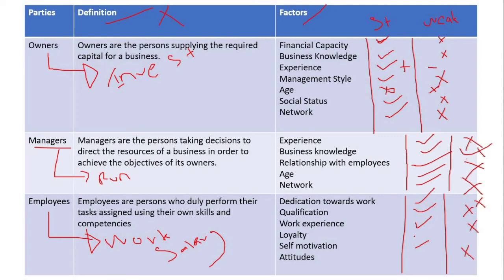Loyalty. Having loyal employees is a strength. Not having loyal employees will be the weakness. If employees are very loyal to the business, very loyal to the owners, they try to minimize the wastages. If not, they don't worry about the business. They will only worry about the salary. So if employees are loyal, they consider more about the business. They will try to minimize the wastages.